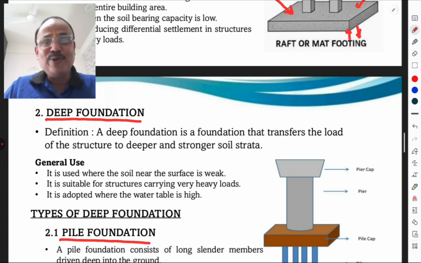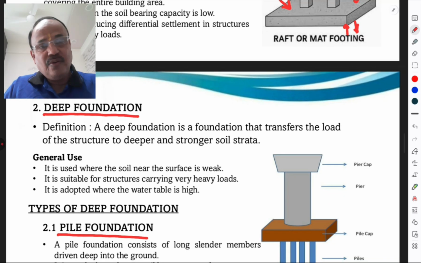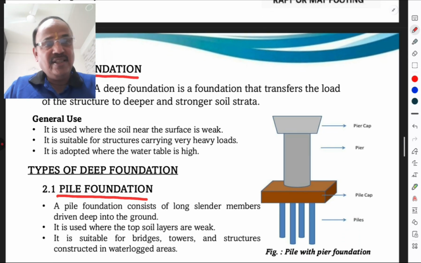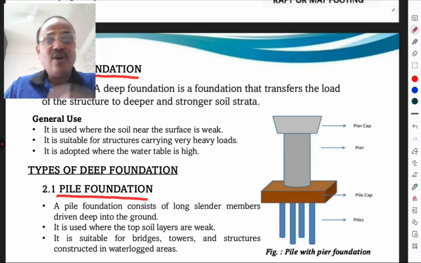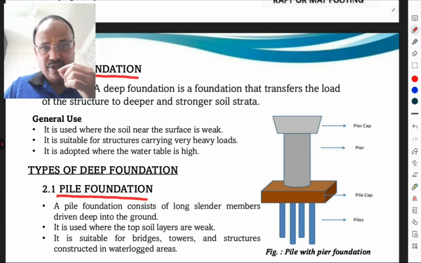Then we are going to discuss the deep foundation. What is a deep foundation? A deep foundation is a foundation that transmits the load of the structure to the deeper and stronger soil strata. It is used where the soil near the surface is weak. It is suitable for structures carrying very heavy loads, and it is adopted when the water table is high. In such cases, we go for the deep foundation.